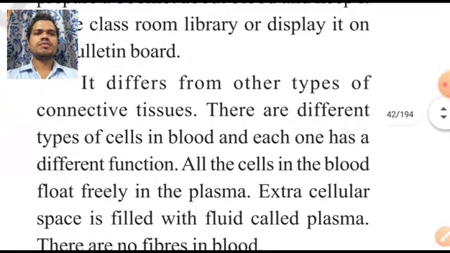Now it differs from other types of connective tissue. Blood is a different type of connective tissue. There are different types of cells in the blood, and each one has a different function. All the cells in the blood float very freely in the plasma.